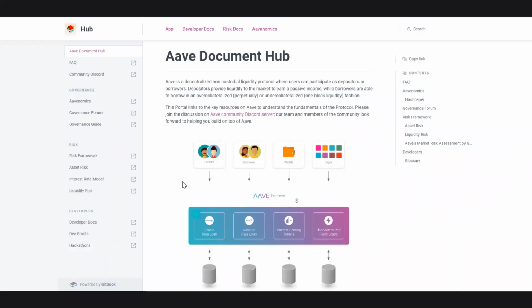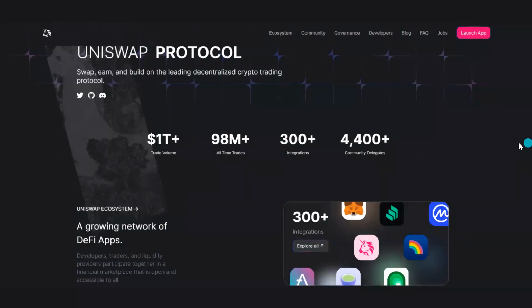It's a lending protocol. People can lend money, people can borrow money. It allows you to store things within a wallet as well. You've got access to dApps, and you can take stablecoin loans, you can deposit stablecoins, you can earn on interest-bearing tokens, and it allows you to do uncollateralized flash loans. So this hub will allow you to understand how all of the stuff actually works.